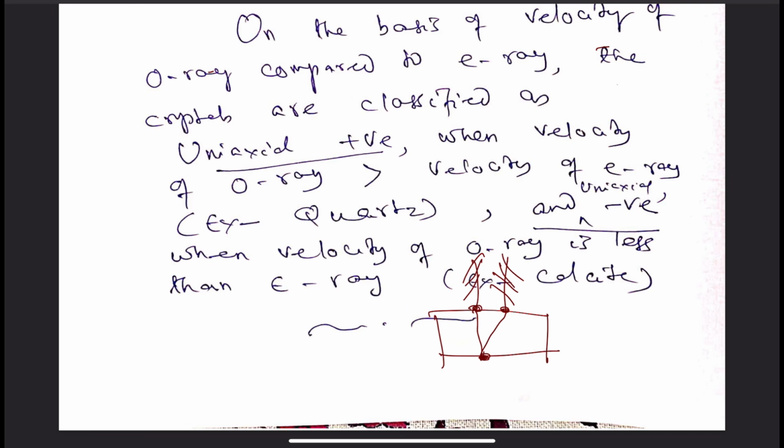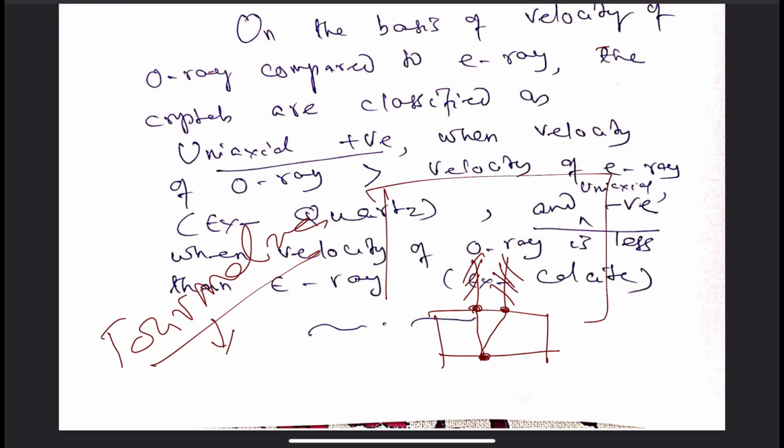And I discussed that these two rays, they vibrate on two mutually perpendicular planes. How can we identify it? How can I establish it? To establish it, we use another mineral, which is tourmaline. Tourmaline is a mineral which has the property to absorb light in one of its vibration directions and allow the other set of light to pass through.